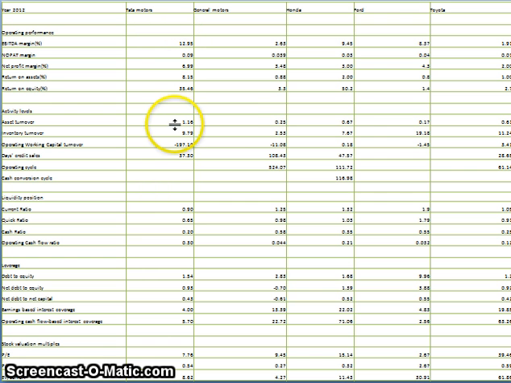Now, asset turnover. Asset turnover is actually good to the company if it is high. So it's actually in par with the industry's average. Now, current ratio and quick ratio, both are less than 1, which are actually red flags to the company. So the company has to improve the current assets.